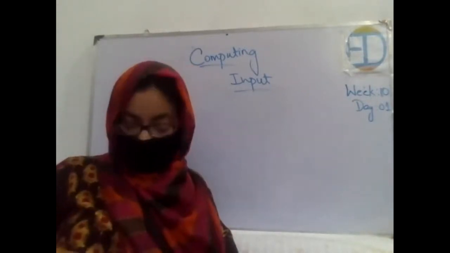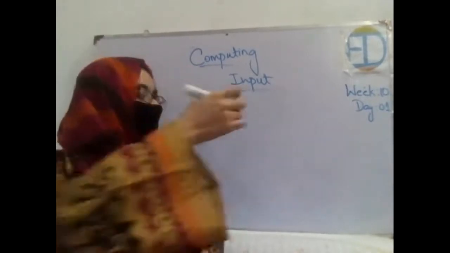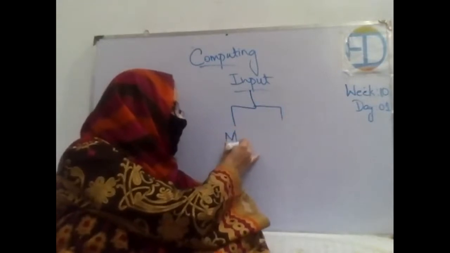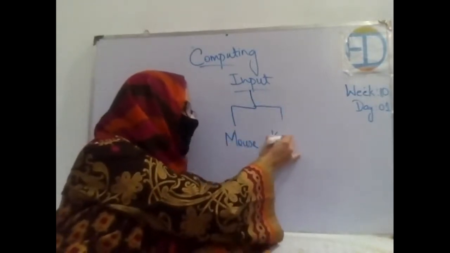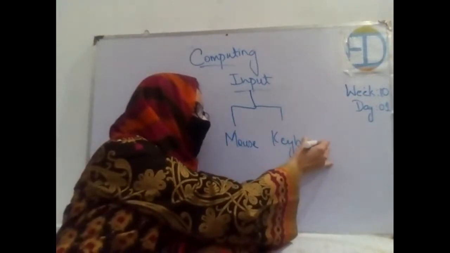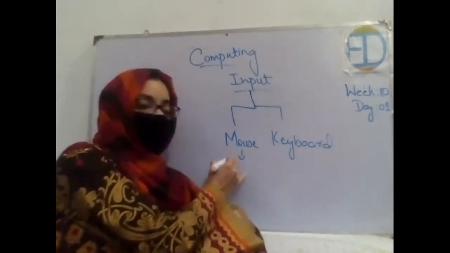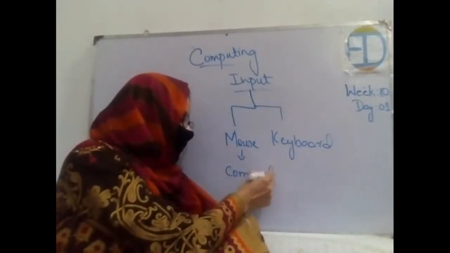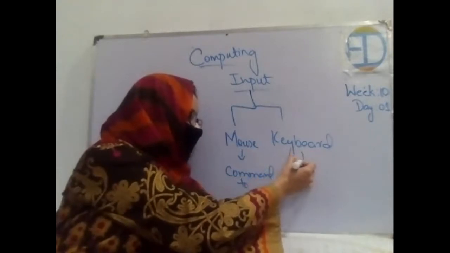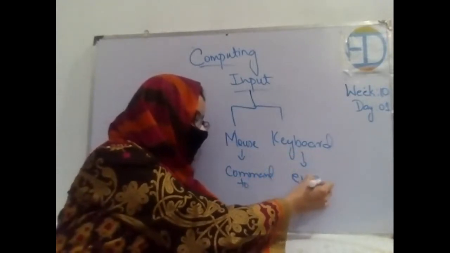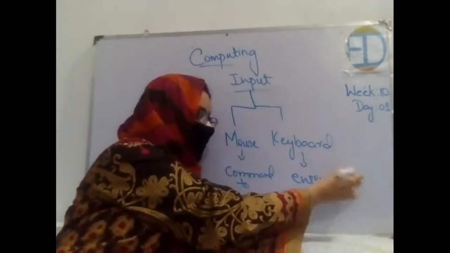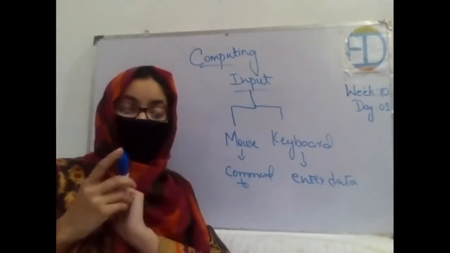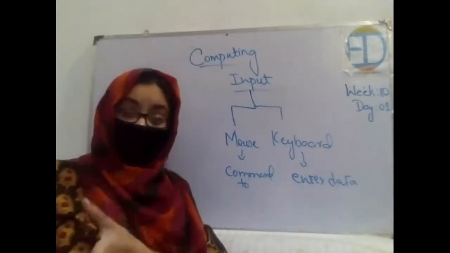In the input devices, we discussed that there are basically two types, two basic input devices. The one is mouse, and the second one is keyboard. And last week, when we were discussing mouse, I told you that with the help of mouse, we give commands to the computer. And with the help of keyboard, we enter data, right? So these are the two main functions. When we cover these points, we can easily say what the role of input devices is, right?